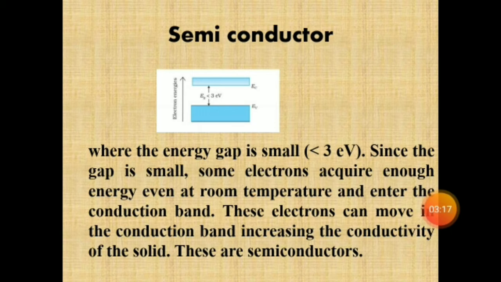The semiconductor acts partially as a conductor and partially as an insulator. When the temperature of the semiconductor increases, the conductivity of the semiconductor also increases. One of the best examples of a semiconductor is silicon and germanium.